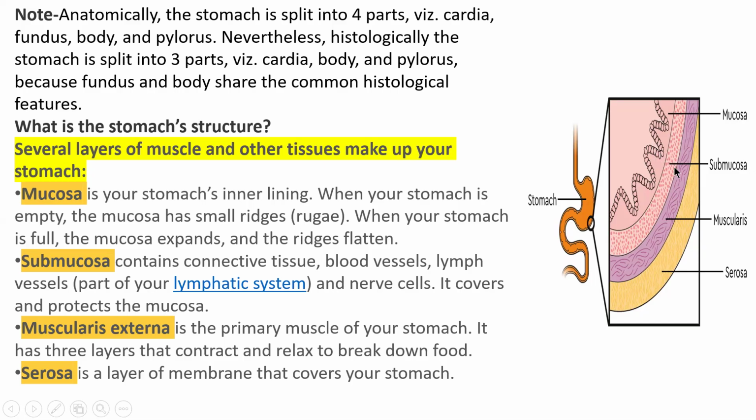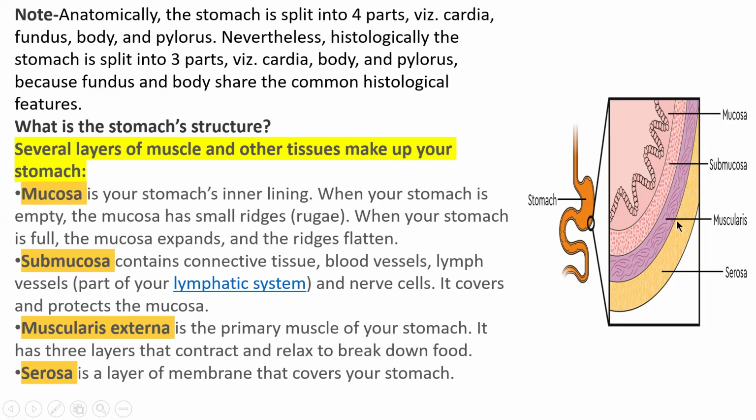Now, next is the submucosa. Submucosa is connective tissue containing blood vessels and lymph vessels. It is a very important point to be remembered. Submucosa is part of the lymphatic system and contains nerve cells. It covers and protects the inner layer, the mucosa.